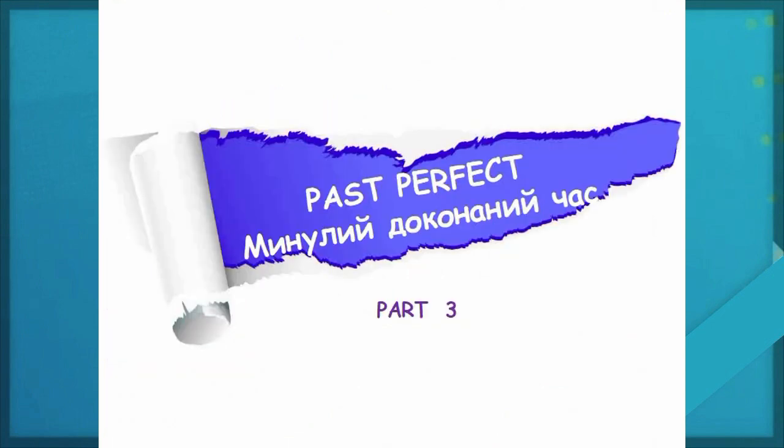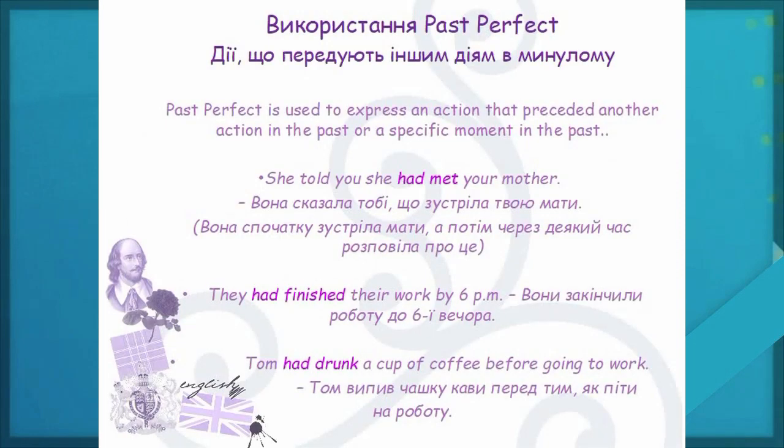Next past tense is past perfect. Past perfect is used to express an action that preceded another action in the past or a specific moment in the past. Examples: she told you she had met your mother. They had finished their work by 6 p.m. Tom had drunk a cup of coffee before going to work.